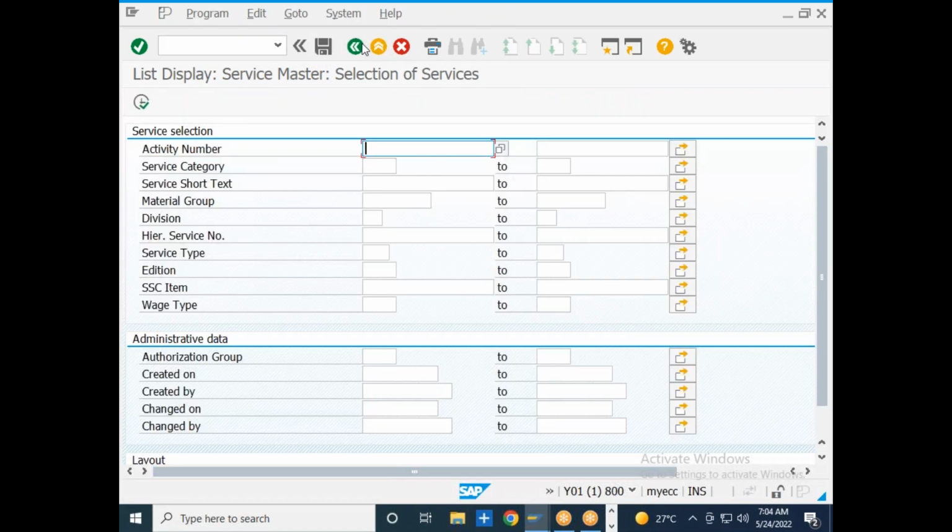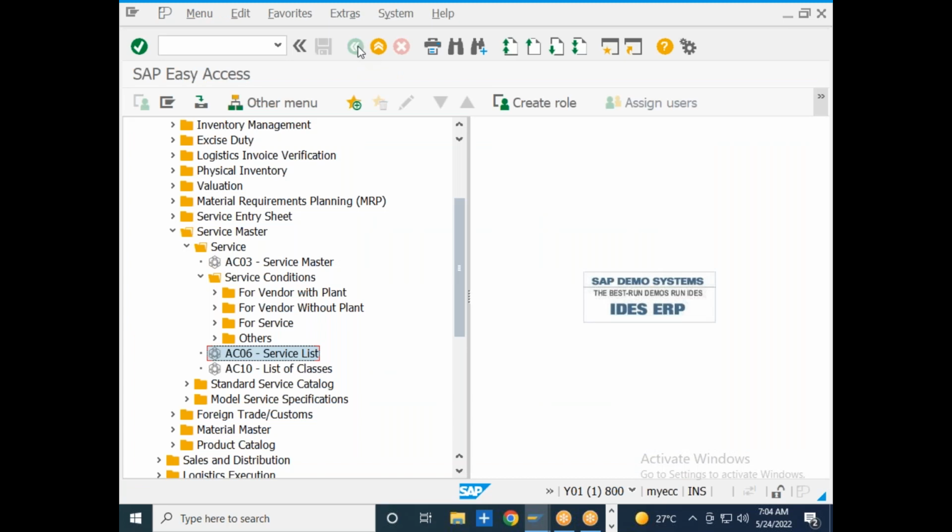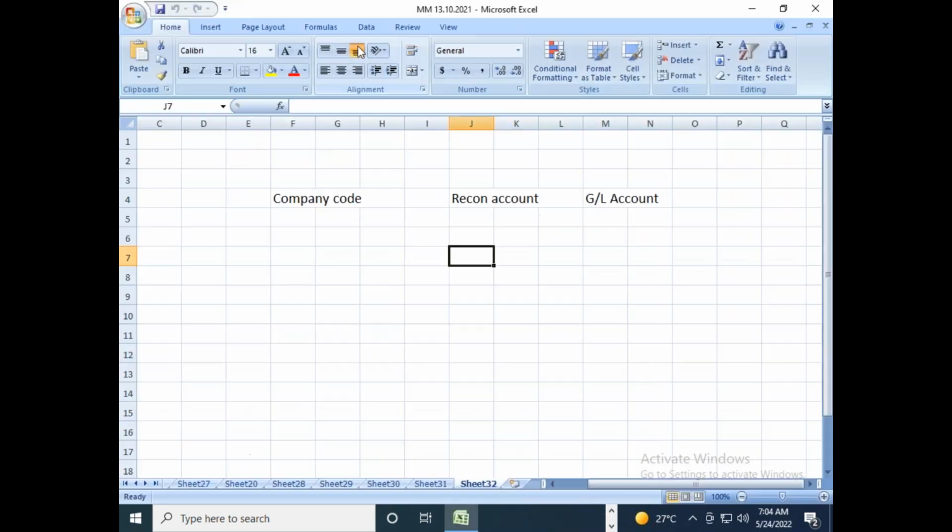Okay, then what are the tables that are relevant for the service master data? The tables are ASMD, the service master general data table, and ASMDT, the service master descriptions table. So there are two tables: one is the general data table and the other is the descriptions table.